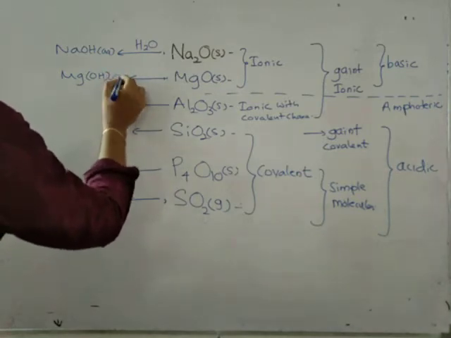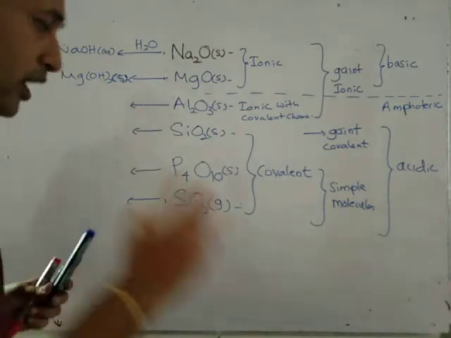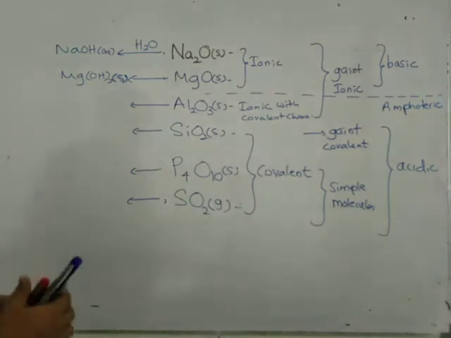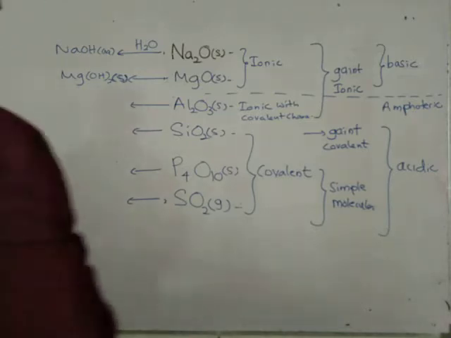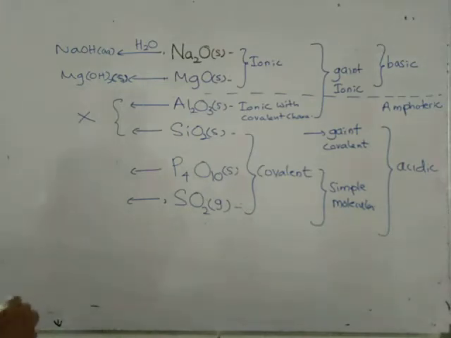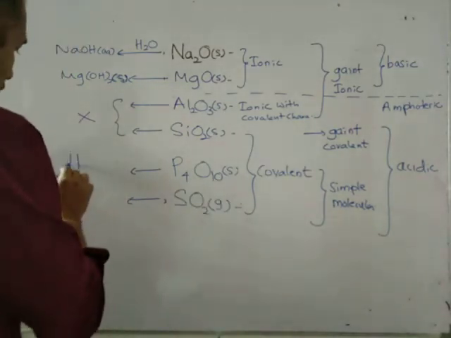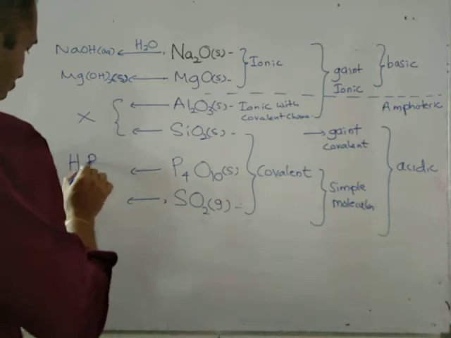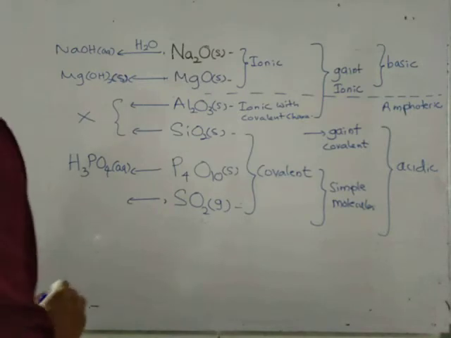Magnesium hydroxide is a solid, but we can take it as aqueous if it is not saturated, present as Mg(OH)2 aqueous. Aluminium oxide and silicon dioxide do not react with water. And P4O10 is very important: it forms H3PO4 aqueous when it reacts with water.